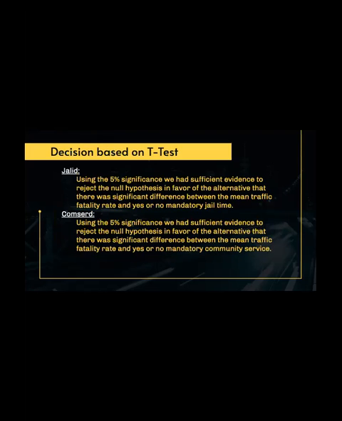So my decision based on the t-test for MRAL versus JLID, or mandatory jail time, is using the 5% significance, we had sufficient evidence to reject the null hypothesis in favor of the alternative, that there was significant difference between the mean traffic fatality rate and yes or no mandatory jail time. My decision was quite similar for community service again, and it was using the 5% significance. We had sufficient evidence to reject the null hypothesis in favor of the alternative, that there was significant difference between mean traffic fatality rate and yes or no mandatory community service.